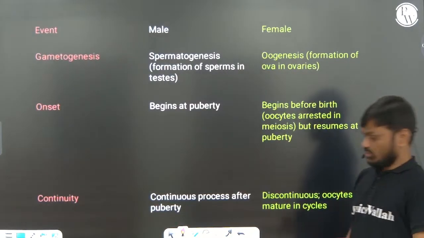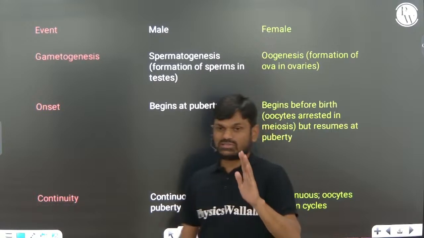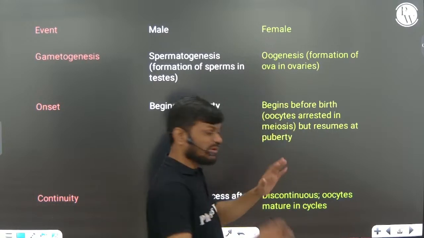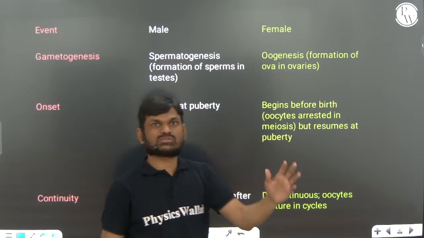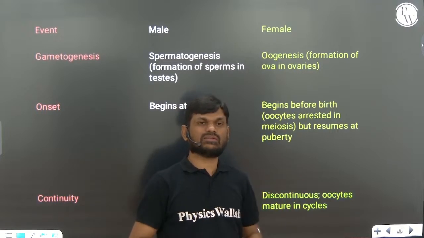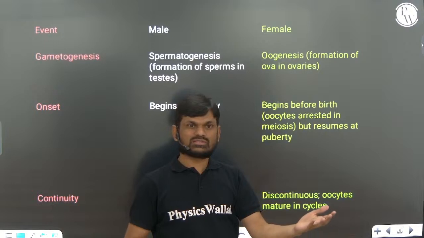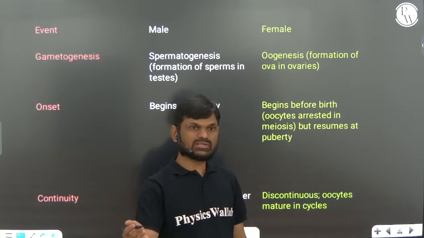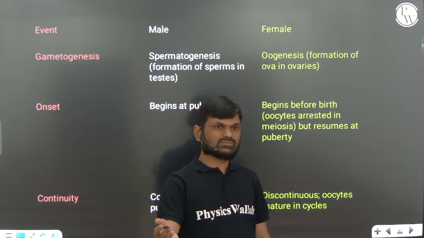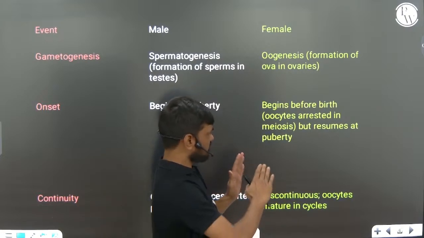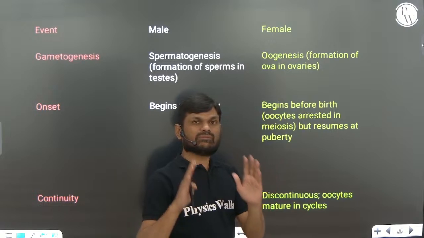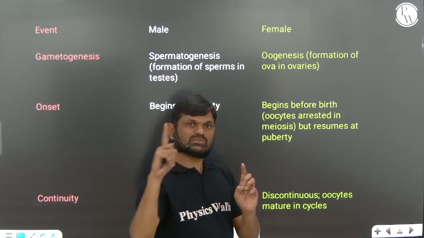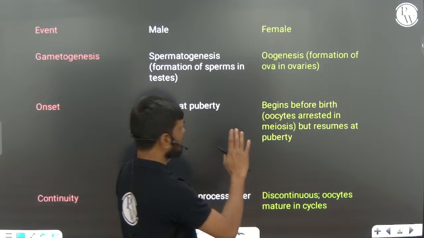Right. So the major differences between oogenesis and spermatogenesis. Gametogenesis is divided into two types: one is spermatogenesis that takes place in the testes, the other is oogenesis that takes place in the ovaries. There are remarkable differences between oogenesis and spermatogenesis, so this is very, very important.